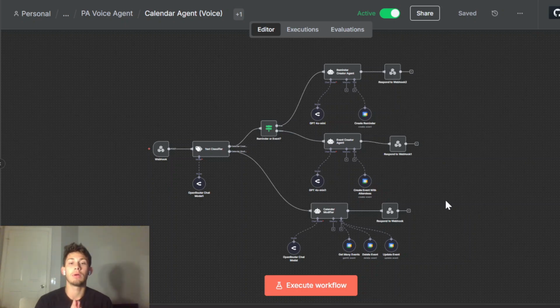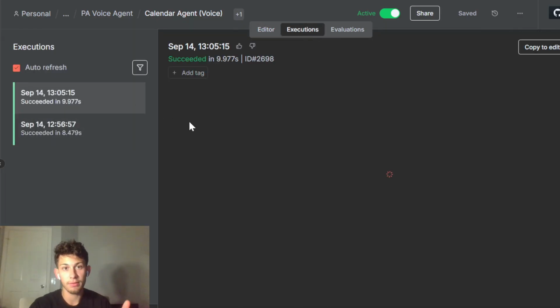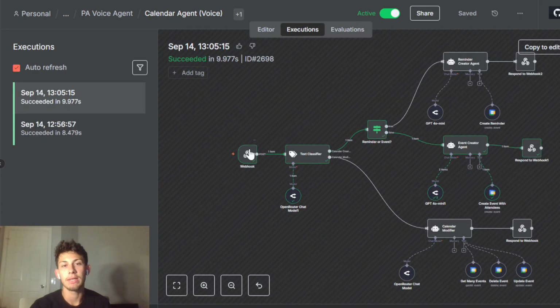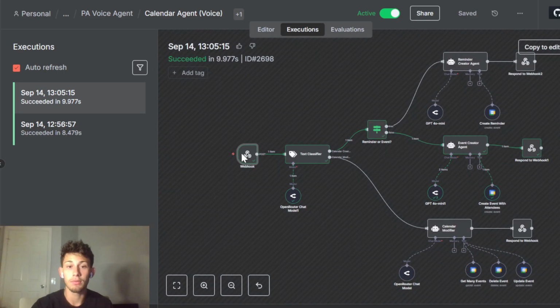What I'm doing here is partitioning the tasks and letting the AIs do different singular tasks, and I'm trying to partition it very intelligently. Let me just show you guys what's happening here. Once you tell the voice AI, hey, can you set a calendar event for this, it sends the user query, for example, create a calendar event for today at 2 p.m. to take out the trash. Then if there's an attendee email and an attendee name, we're going to go over here.